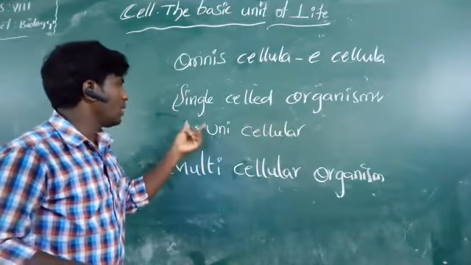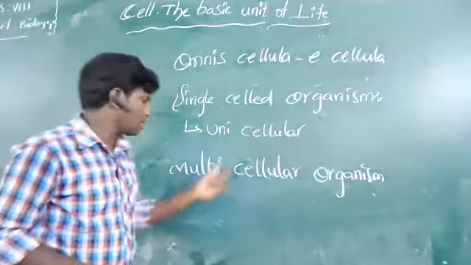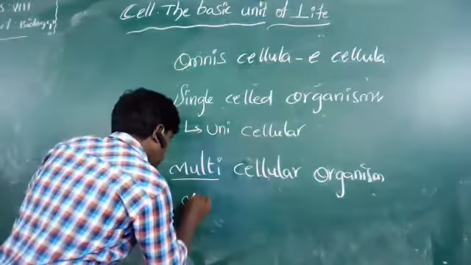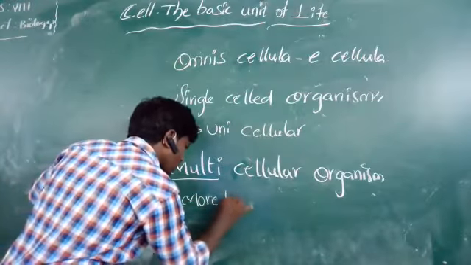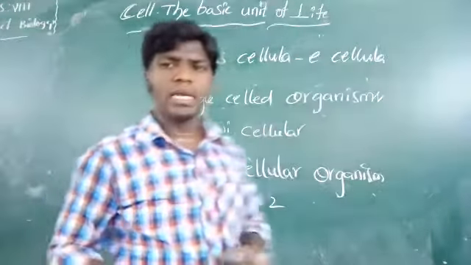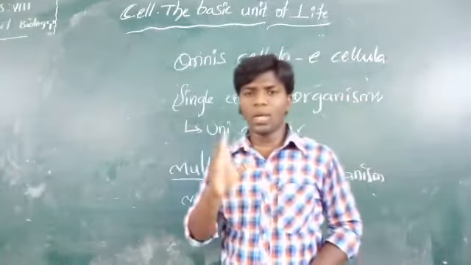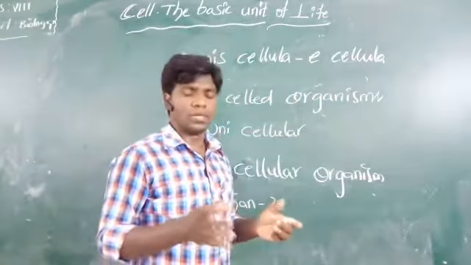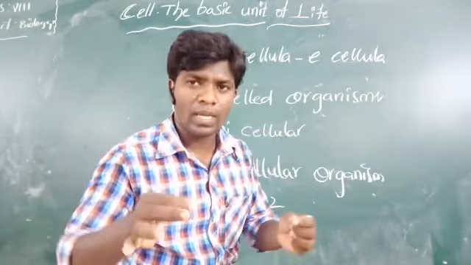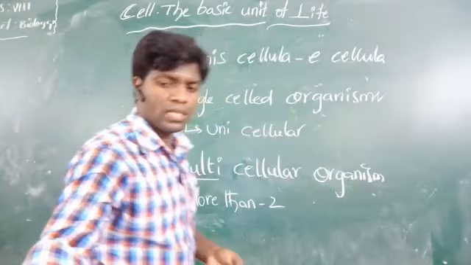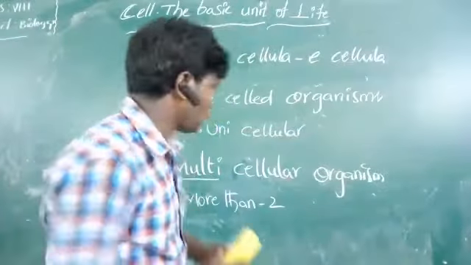Uni means single. Unicellular organisms and multicellular organisms. Multi means more than two, that means a number of cells. Some microorganisms are formed by a single cell. Some organisms are formed by a number of cells, which means multicellular.